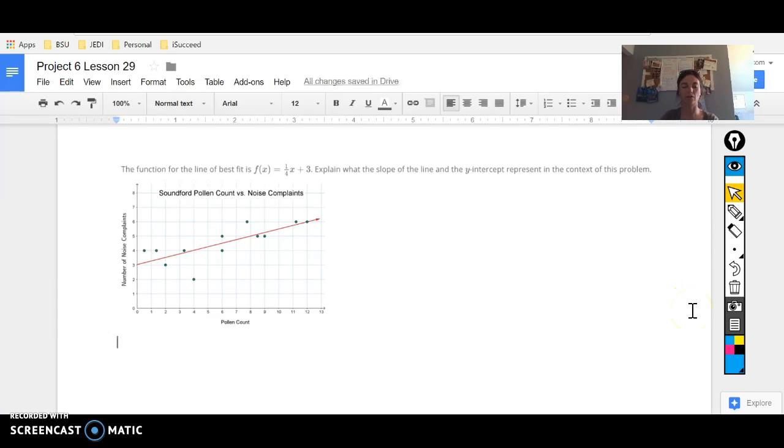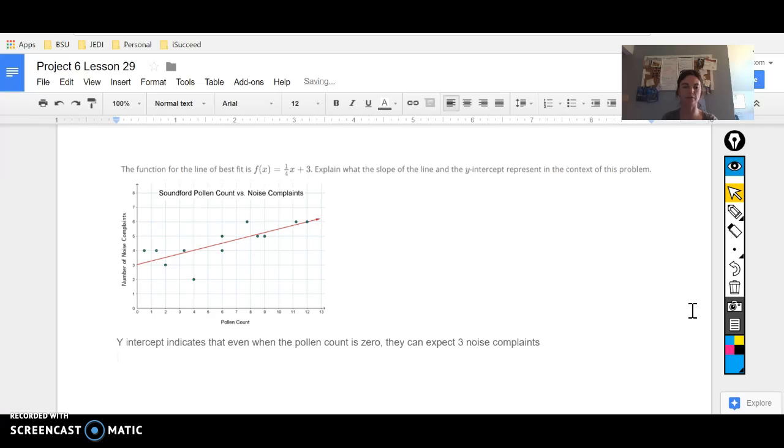The y-intercept indicates that even when the pollen count is 0, they can expect 3 noise complaints.